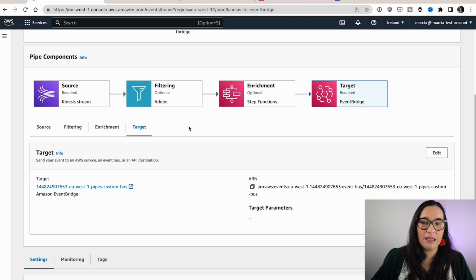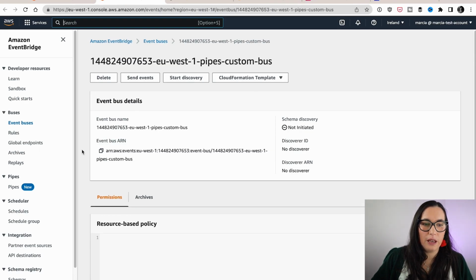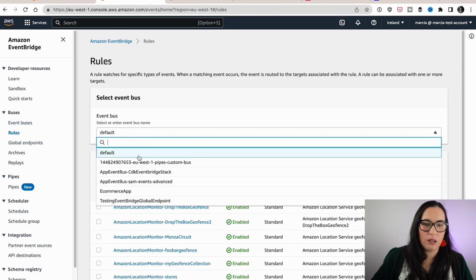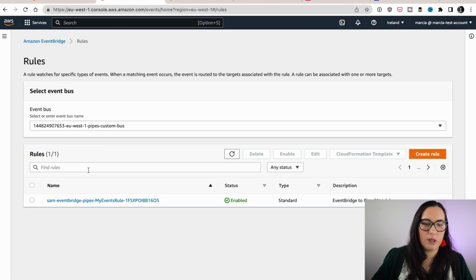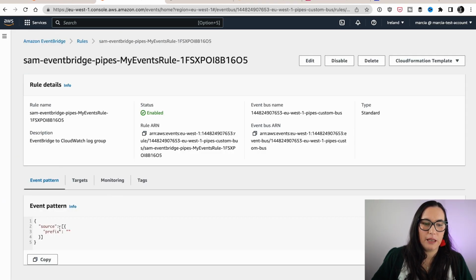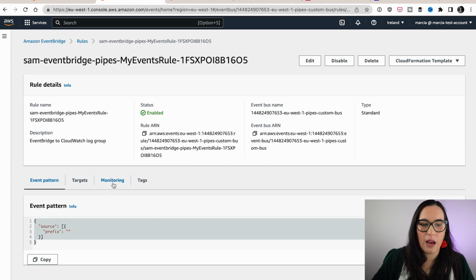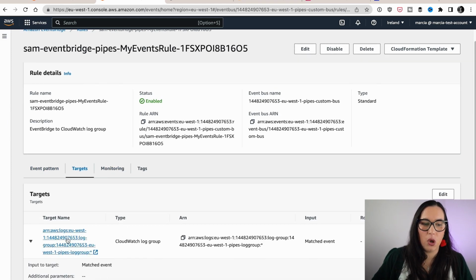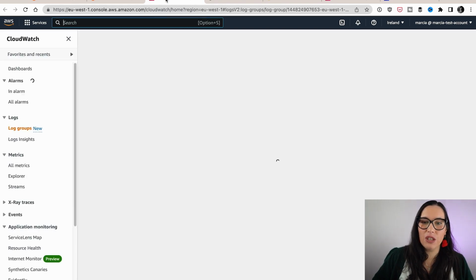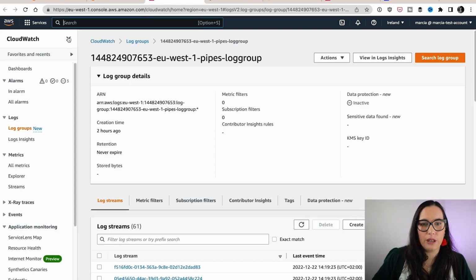And then my target is this event bus that is here, and this event bus has one rule, so I can open it and go to rules, and it has this rule that basically is matching everything and putting it in a log group. So let's see this in action, and then I can show you a little bit of the state machines.